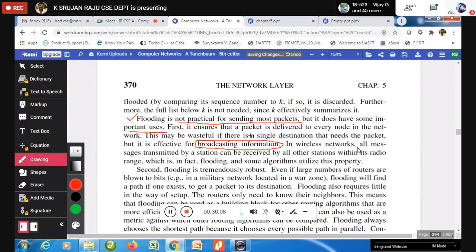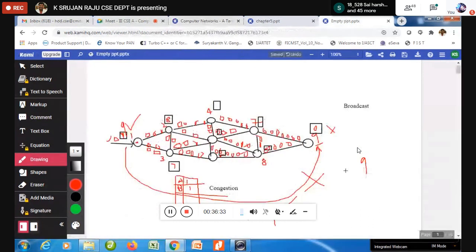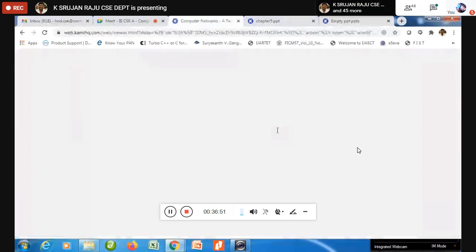So this is the way we are going to do it in that first important point. Then in wireless networks also we are going to do that. How are we going to do it? Here we take that all messages transmitted by a station can be received by all other stations within its radio range. In wireless, whoever is within the radio range, every node there is able to receive it. So this is how exactly it happens in flooding.